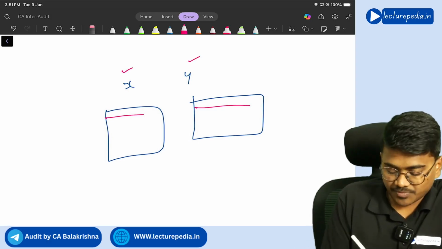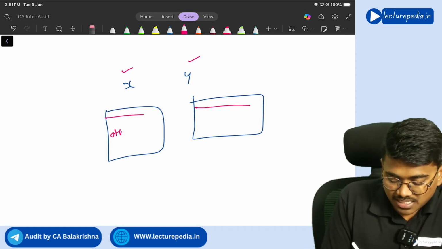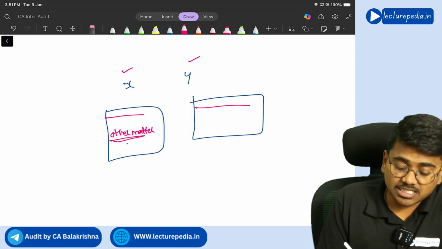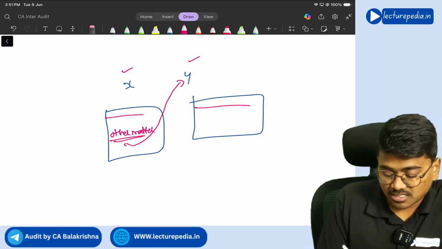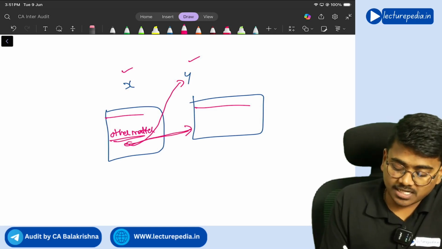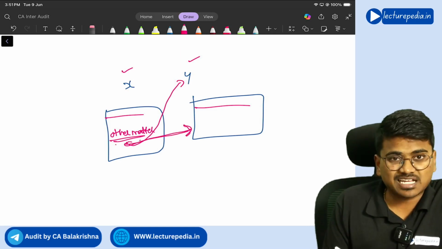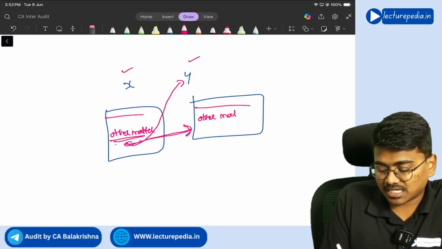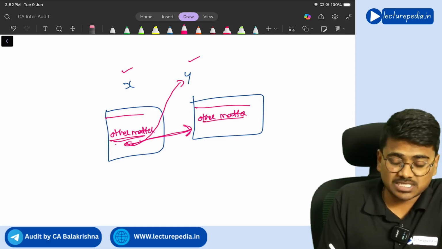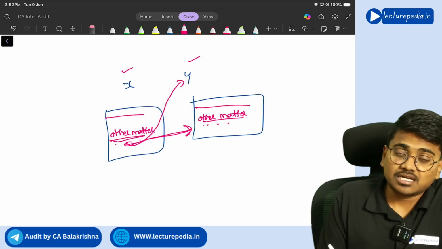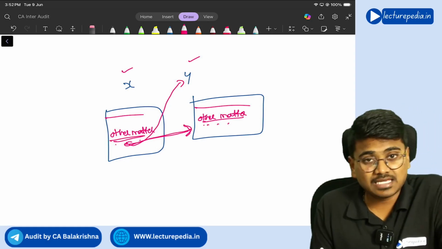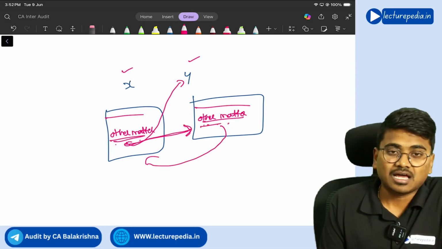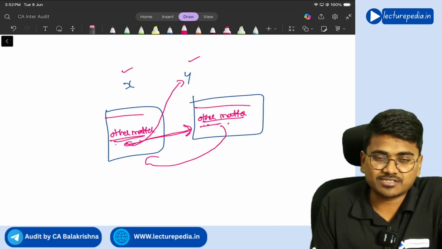Here Mr. X, in his audit report, under the other matter paragraph, needs to mention that there is another joint auditor, Mr. Y. He has given a separate audit report. You please go and read that audit report also. Like that, you need to mention in the other matter paragraph. Similarly, Mr. Y also will mention in his audit report under the other matter paragraph that, see users, there is another joint auditor, Mr. X. He has not agreed with my opinion, so he has given another audit report. You please go and read that audit report also. Like that, you will mention in the other matter paragraph of each of the joint auditors a separate report.